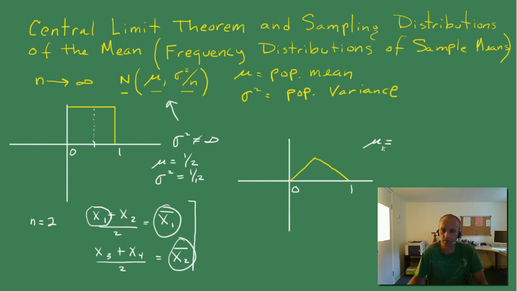But it's important to note what our parameters are for this sampling distribution. Well, our mu x bar, not to be confused with the original mu, of course, is the same as the parent mean. That's what it's saying here. We have the same mean as the parent here, and it has a sigma squared x bar of, in this case, 1/12 divided by the sample size, by 2.